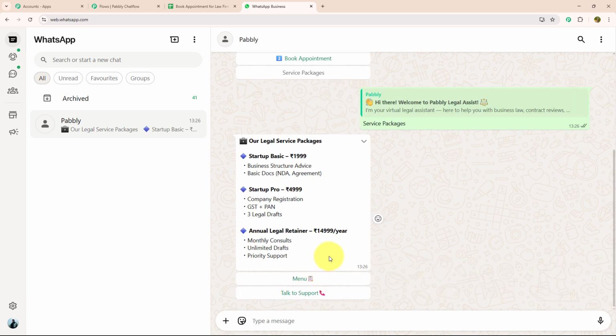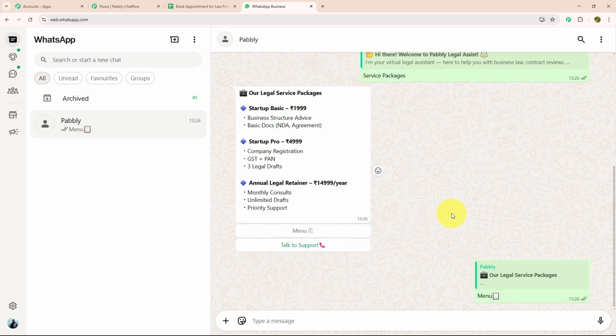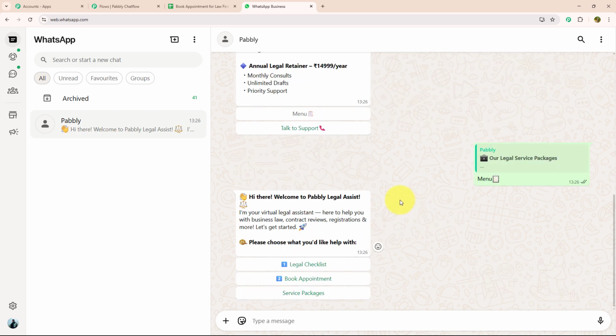As soon as I have selected the service packages, they have mentioned their packages with pricing, and with that they have provided me 2 action buttons: menu and talk to support. Let's click on the menu option. As soon as I have clicked on the menu option, I got the initial message again. This time let's select book appointment.